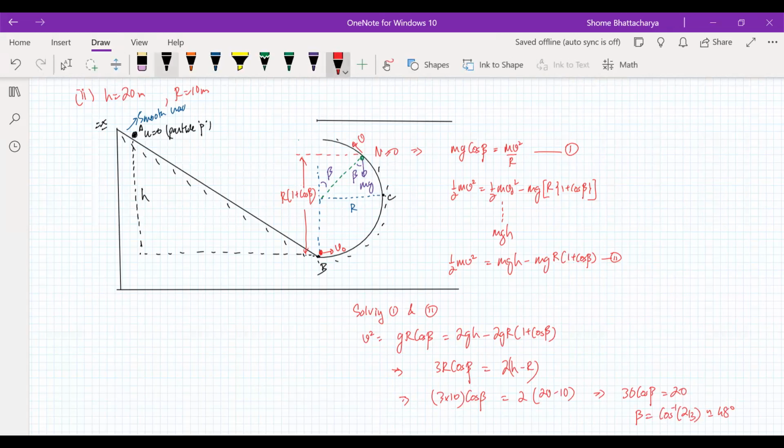Or if you see the angular position from the lowest point, this theta.